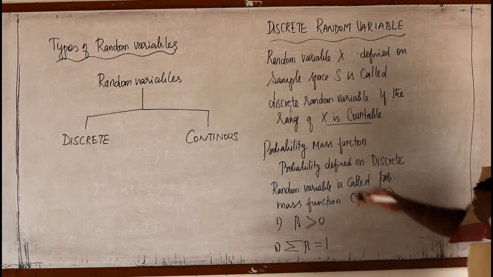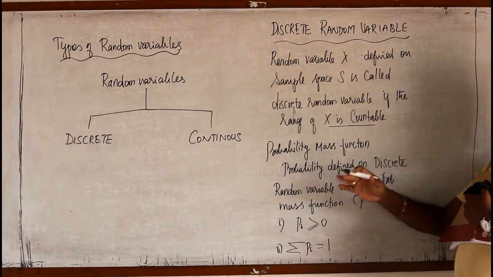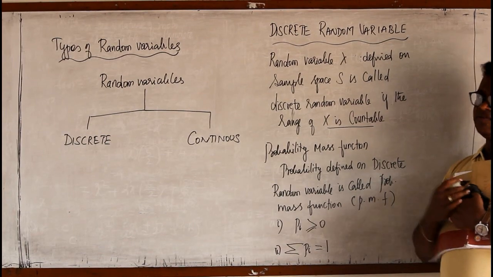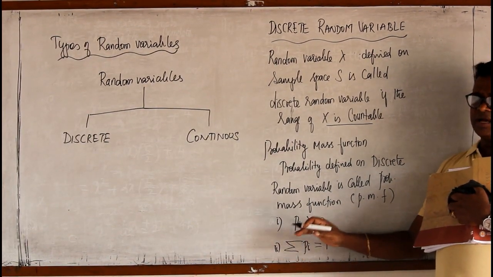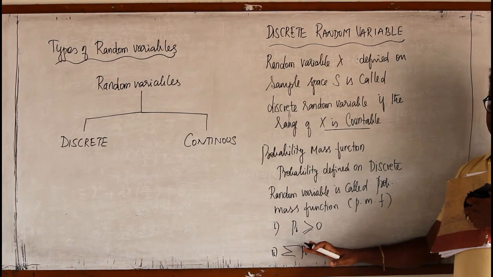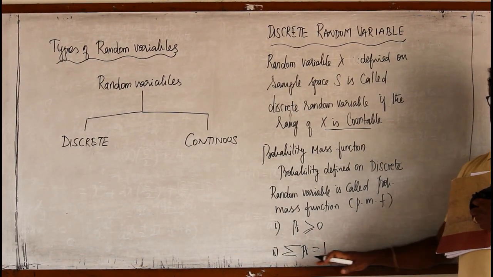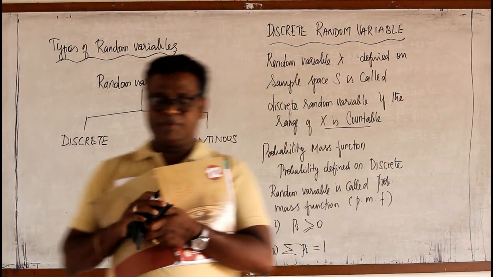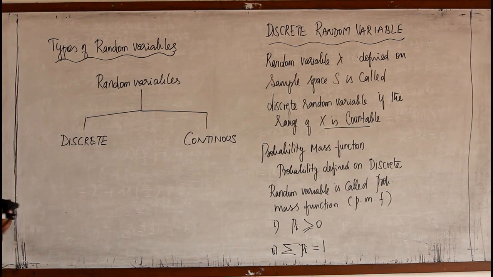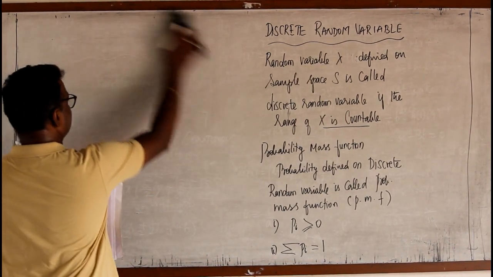These are the properties of probability mass function. So with these ideas, we shall go for problems.